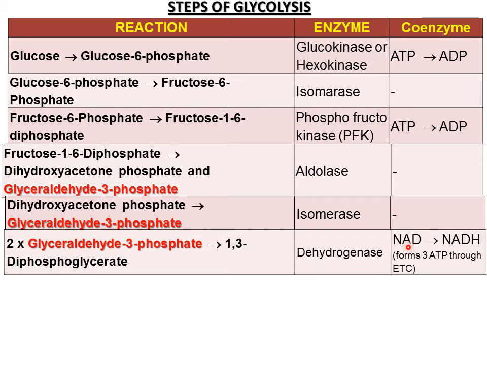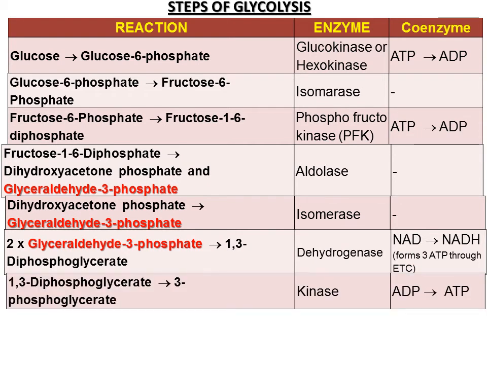And you see here NAD, the active coenzyme form of niacin, is converted to NADH, the reducing equivalent. It contains electrons and hydrogens. When one NADH is oxidized through electron transport, it forms 3 ATP. But we are getting 2 NADH, that means 6 ATPs are formed here. 2 are utilized, 6 are formed. Very good gain.